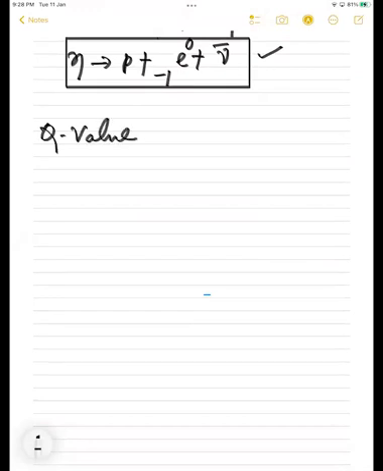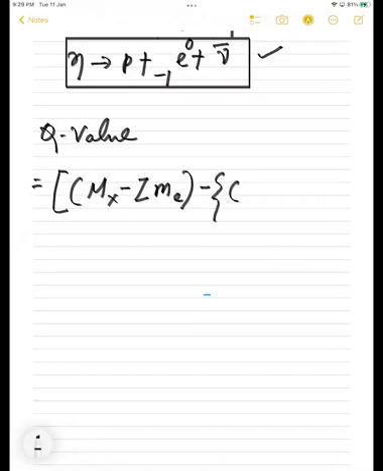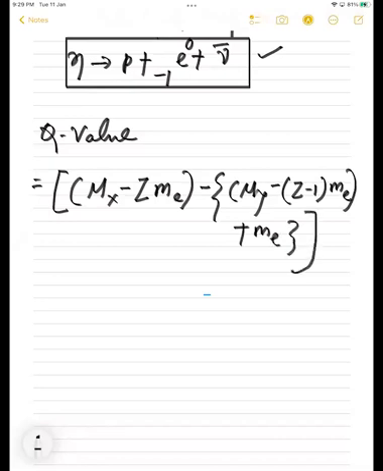So the Q value in beta minus decay is equal to the mass difference times c square. There is mass of X, parent nucleus, minus atomic number Z into mass of electron, how many electrons, Z, again minus mass of Y, daughter nucleus, minus Z minus 1 into mass of electron, because 1 is getting deducted, plus mass of electron, whole into c square.